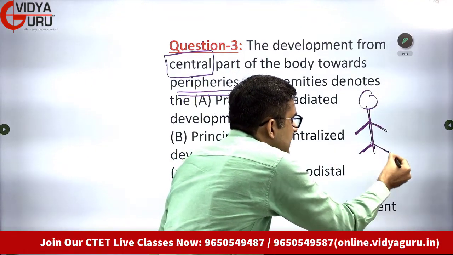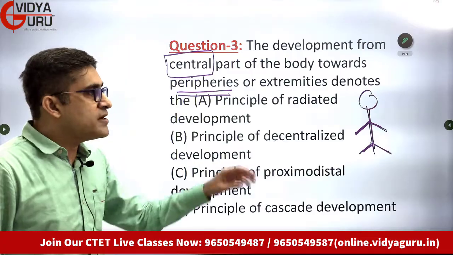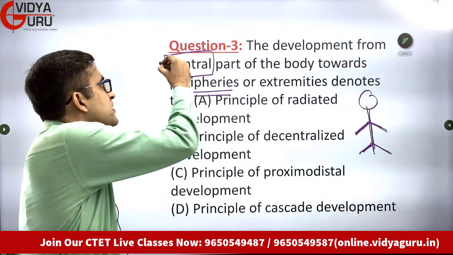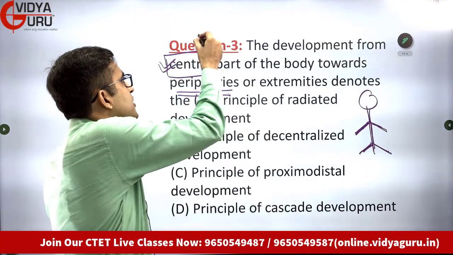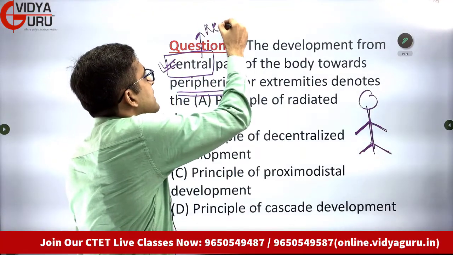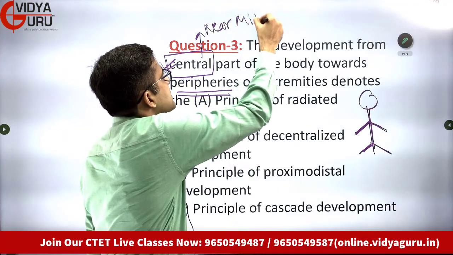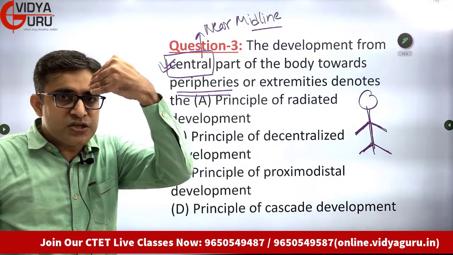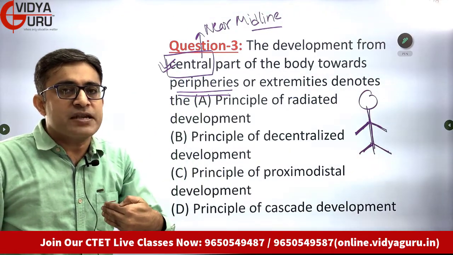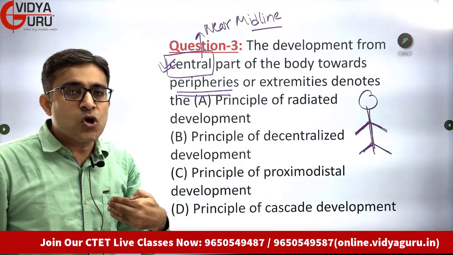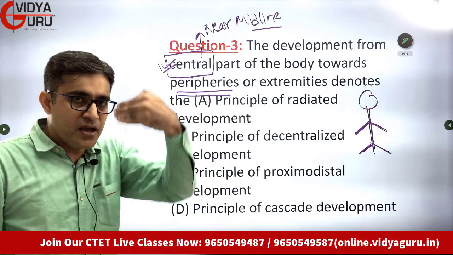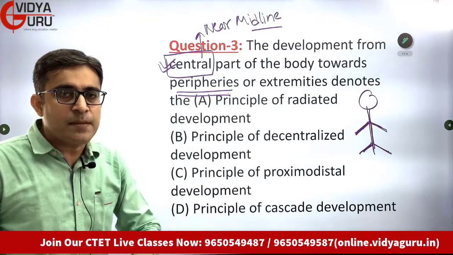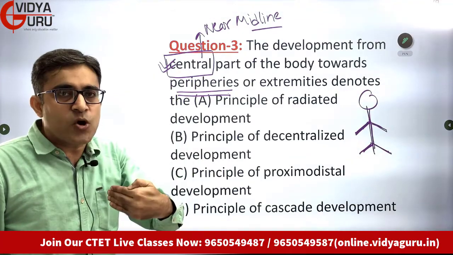Please listen to me very carefully. What does this principle tell you? This principle tells you that the central part, that means the organs which are near the midline of our body, they will develop first. Think about those organs. Which are those organs? Look at the heart. It is very close to the midline of the body. The stomach, again very close to the midline of the body.